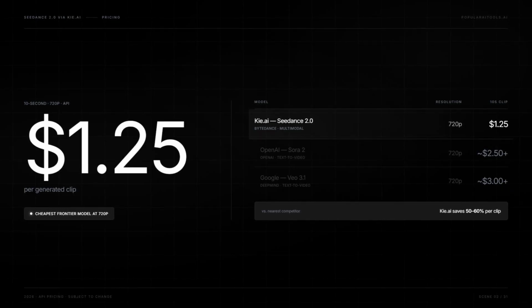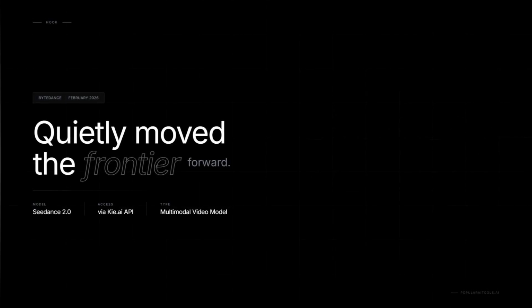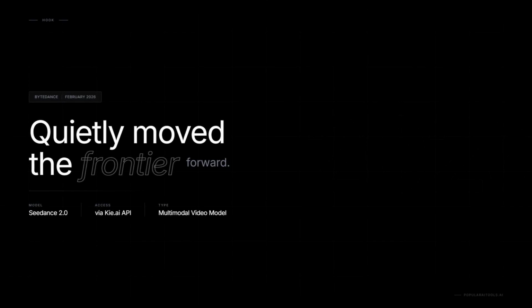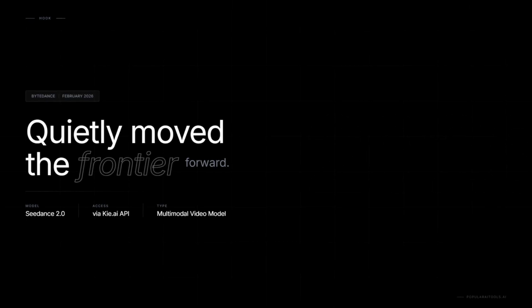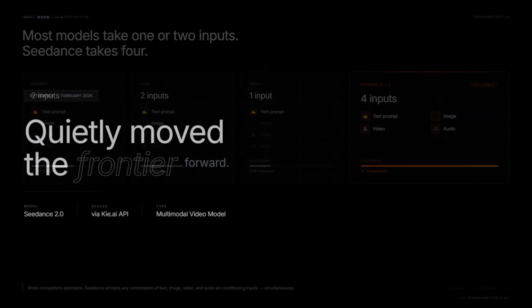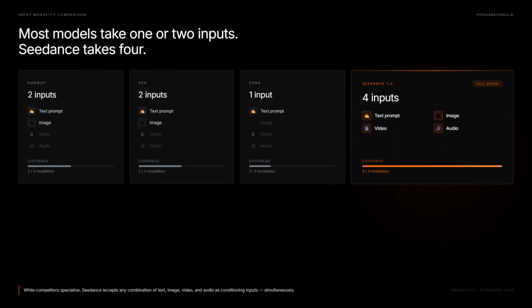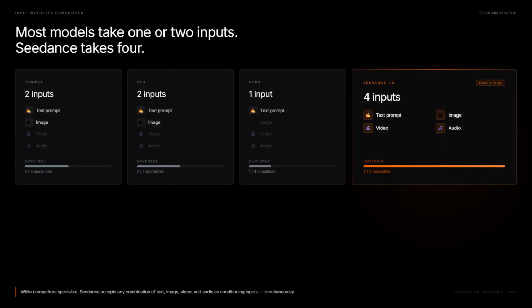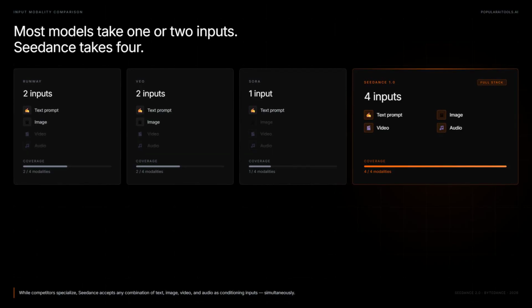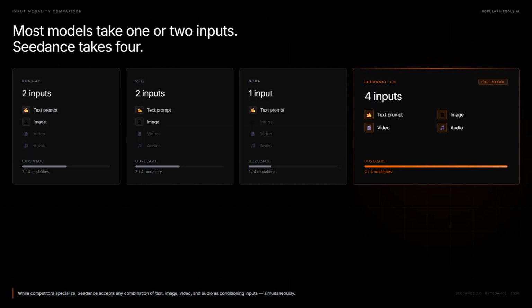Let's get into it. ByteDance dropped this thing in February 2026. No big marketing push, just quietly moved the whole video generation frontier forward. So, here's the thing. Most video models take one input shape. Runway wants a prompt and an image. Veo, same deal. Sora mostly just takes a prompt. Seedance takes all four at once.